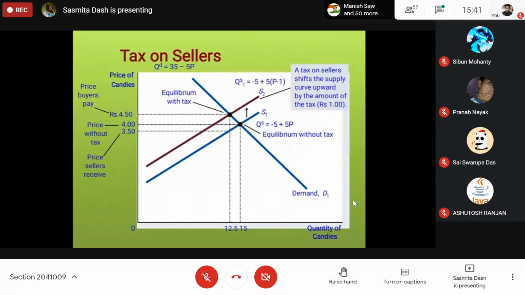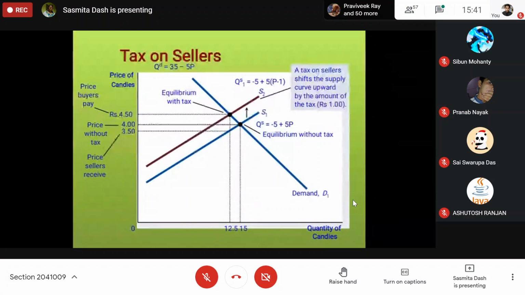So the 1 rupee is being shared by the buyers and sellers both. The buyer's share is 4.5 minus 4 rupees. Originally he was paying 4 rupees, now he is paying 4.5, so his share is 0.50 or 50 paisa. Similarly, the seller was originally getting 4 rupees, now he is getting 3.5, so his share is 0.5, which he is paying to the government.